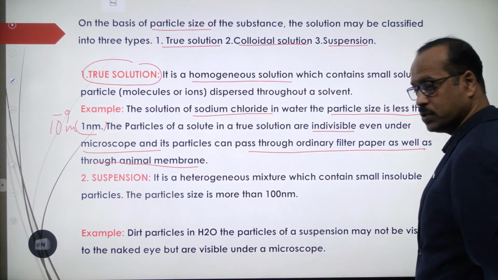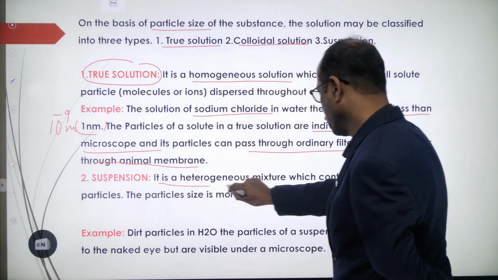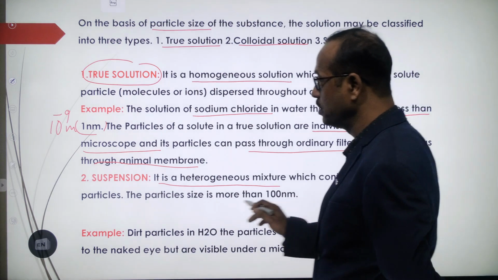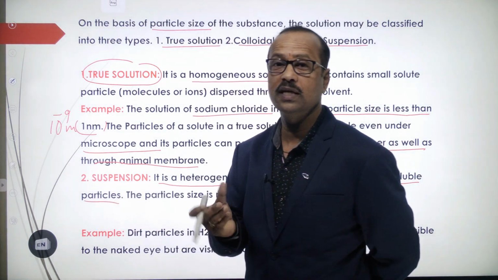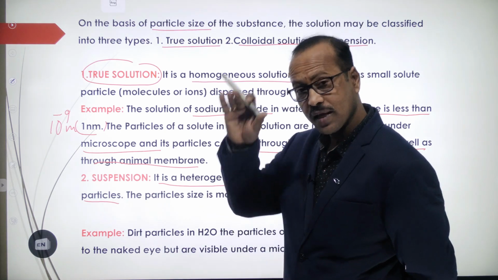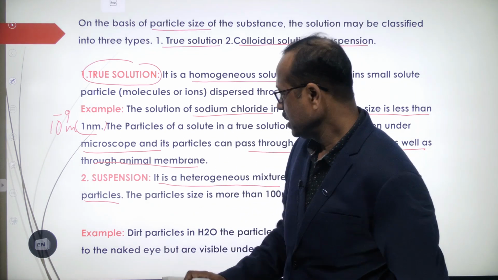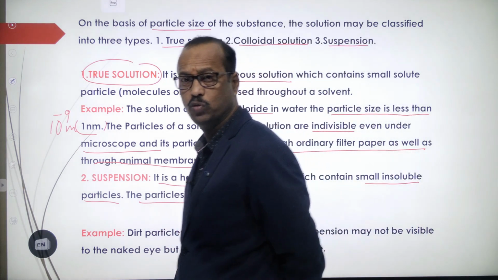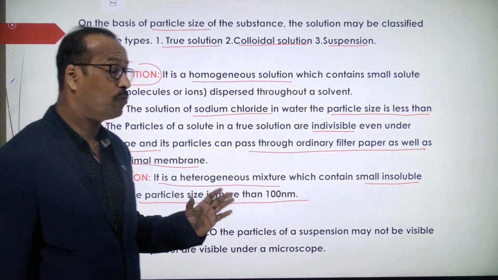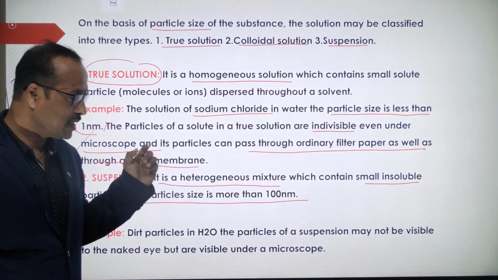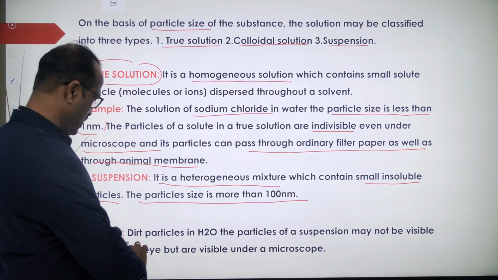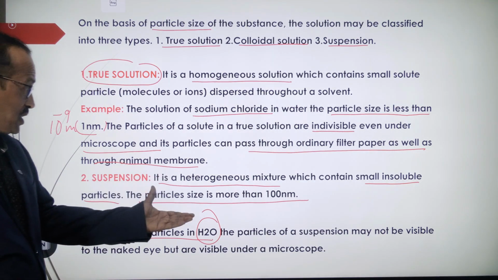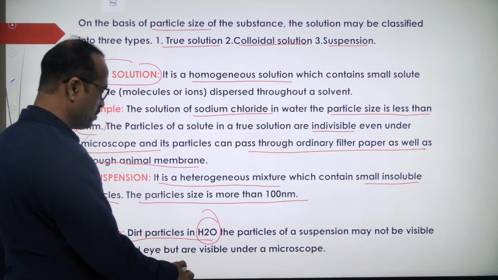Now a suspension, as I just told you, is a heterogeneous mixture which contains small insoluble particles, which do not mix like salt in water. They get settled at the bottom and can be separated. The particle size is more than 100 nanometers, more than 100 times the size of the salt particles. An example is dirt particles in water. The particles of a suspension may not be visible with the naked eye, but are visible under a microscope.